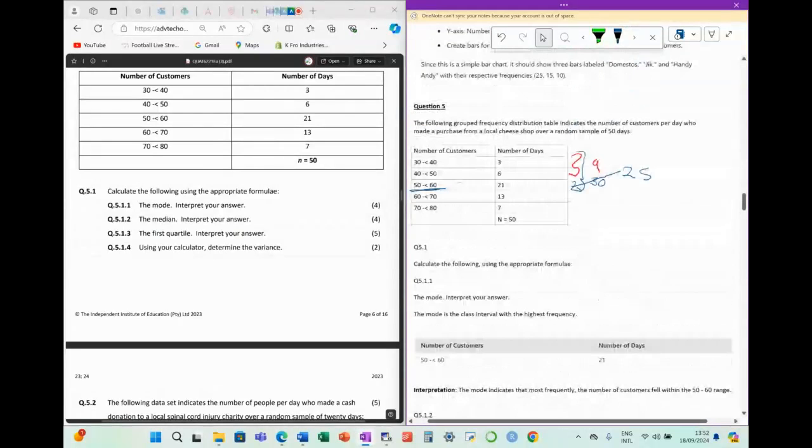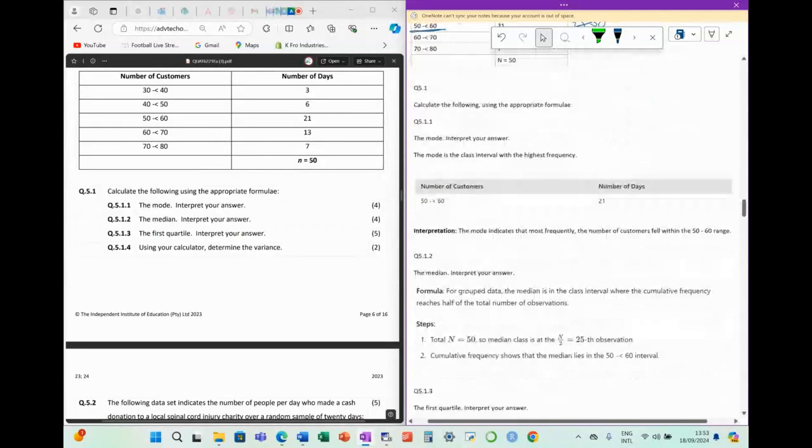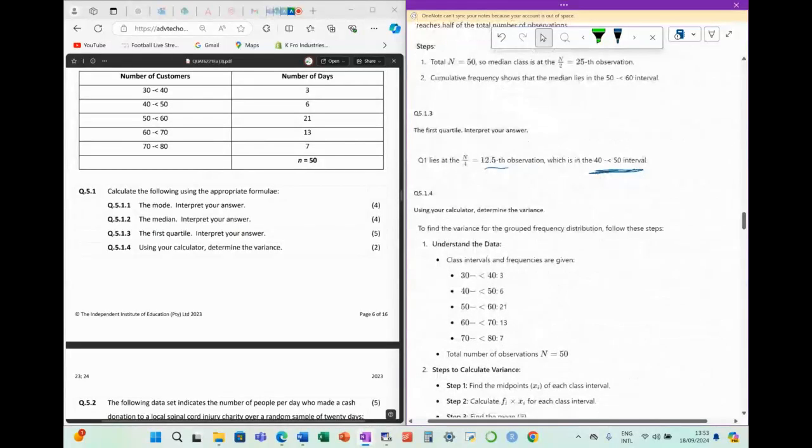They're saying that 40 to 50 is where a quarter of our data is found. I'll have to relook at that one, but I was imagining that it should be 50 to 60, because we only get a quarter of our data.